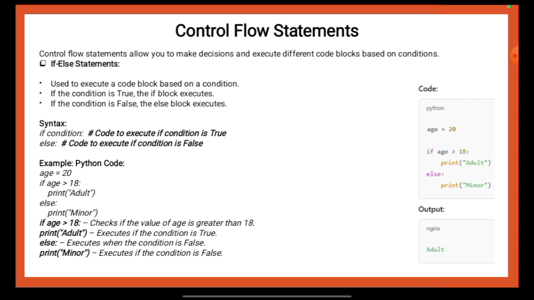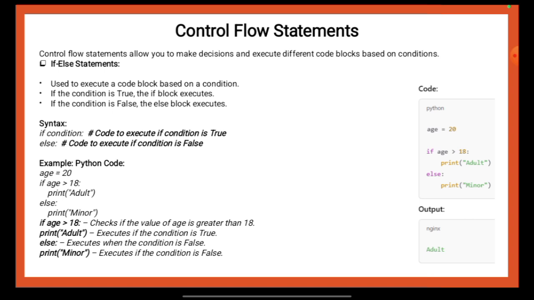If-else statements are used to execute a code block based on a condition. If the condition is true, the if block executes. If the condition is false, the else block executes. Syntax: if condition, # code to execute if condition is true. Else, # code to execute if condition is false.